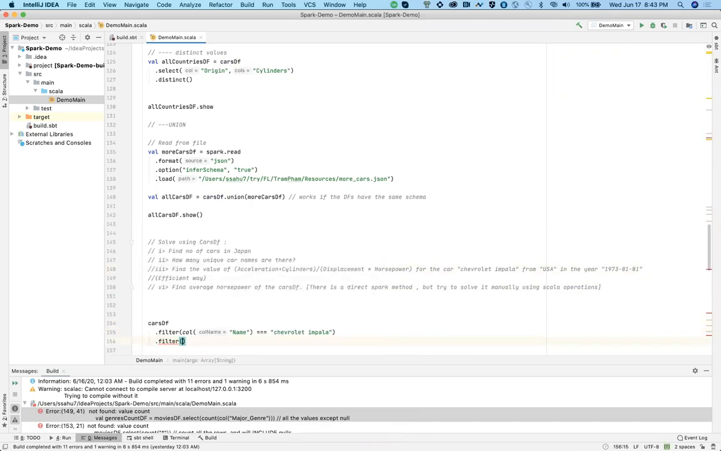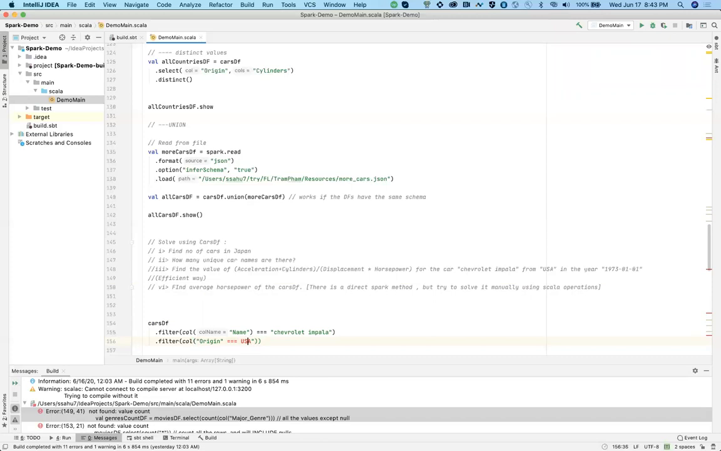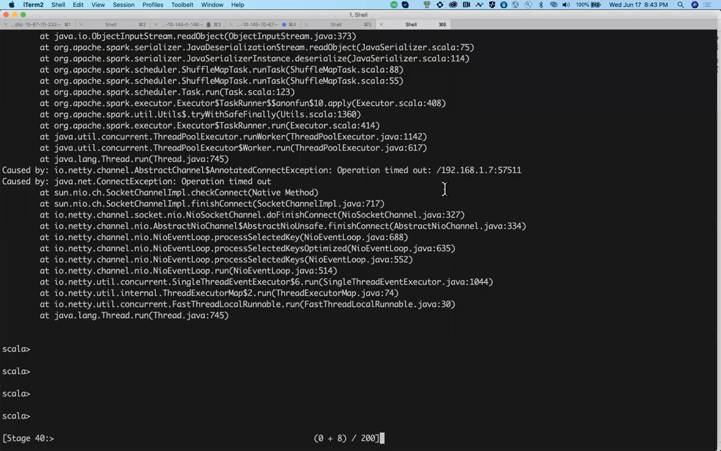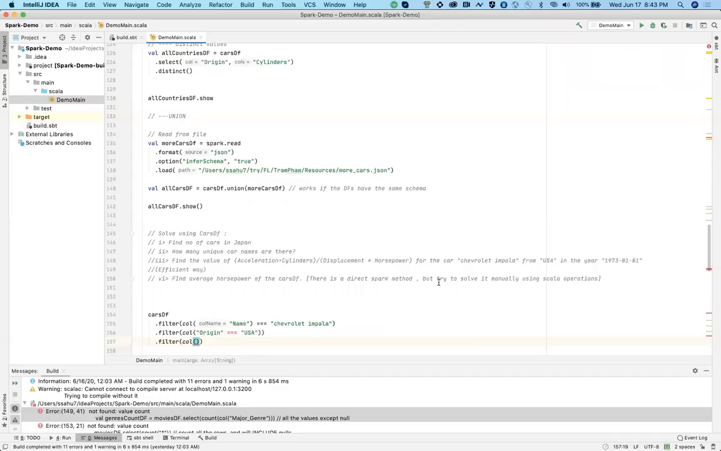Filter, so that's again the column origin, is equal to USA. Let's cover them with quotes. Then the last filter. So that's for the column called year, right? Let me just quickly check it. Yeah, it's capital Y. Then that is equal to basically this.